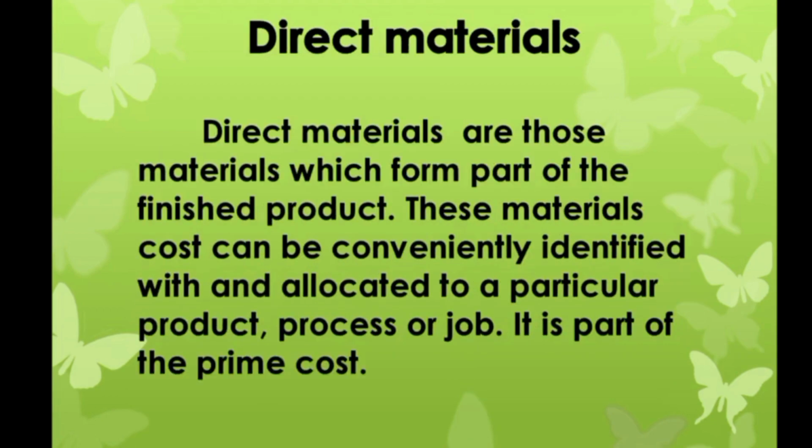Materials. The substances from which the products are made are known as materials. They can be direct materials or indirect materials. The direct materials are those materials which form a part of the finished product. These material costs can be conveniently identified with and allocated to a particular product, process or job. It is a part of prime cost. Examples: timber in furniture making, cloth in dress making and shoe making, bricks in building a house, etc.